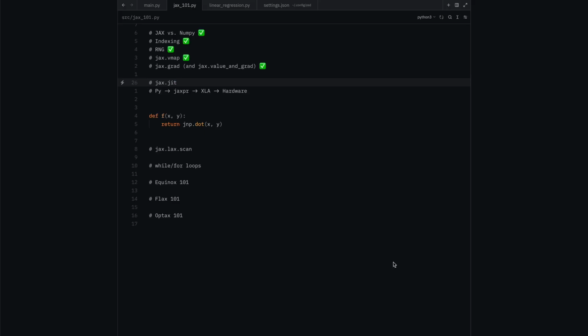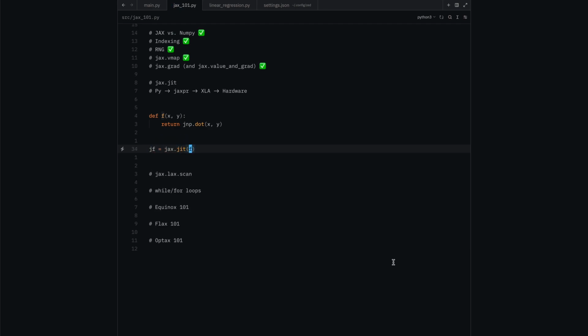Okay, so first, before we go into detail about JAX's internals, I first want to show you how you would interact with JIT on a day-to-day basis. And JIT stands for just-in-time compilation, and it's the J in JAX. So as a high-level overview, jax.jit basically follows this path, and at the end you get a compiled function which is optimized for your hardware and runs way faster than your normal Python code. So in order to use this just-in-time compiled function, you first have to call the jax.jit function. And it's as easy as giving your function that you want to compile to this jax.jit function.